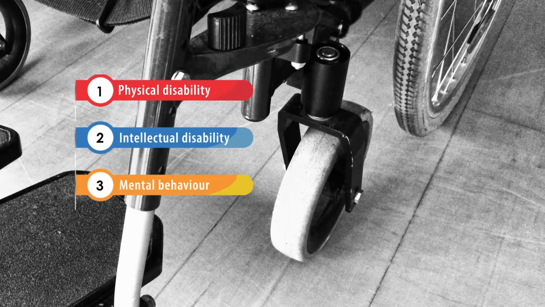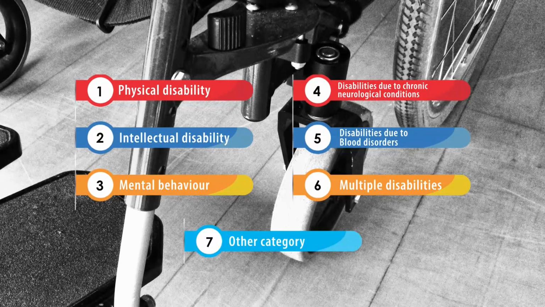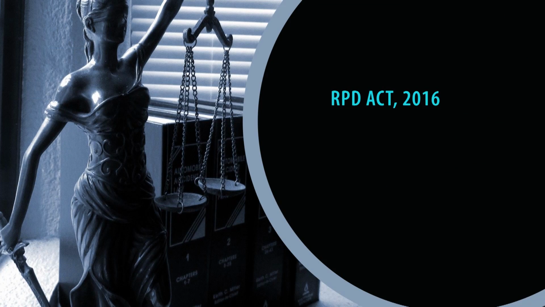So we have discussed 7 major categories of disability as per the RPD Act, and in addition to this we have discussed that the RPD Act 2016 has given space for inclusion of any other medical condition or disability in the future too. This is one of the additional features of this Act. So in this way, today we have discussed differently abled children or children with disabilities.